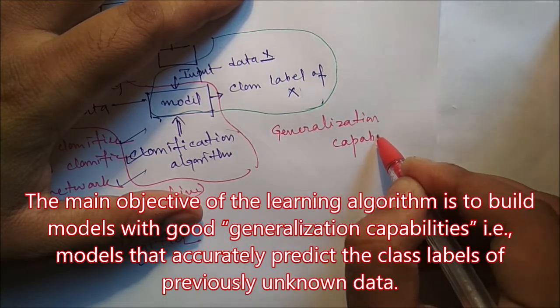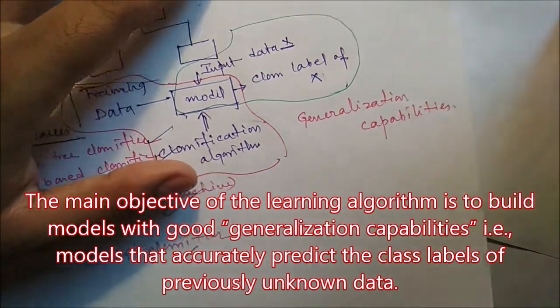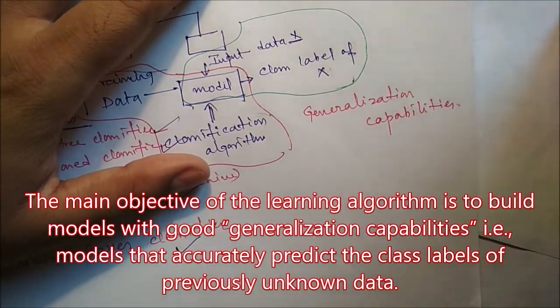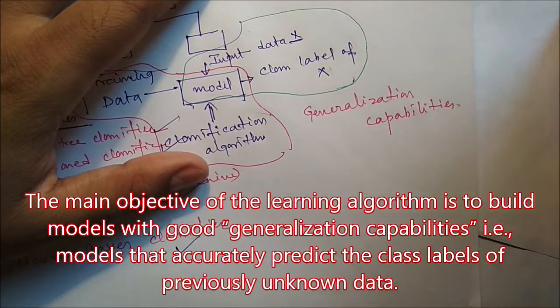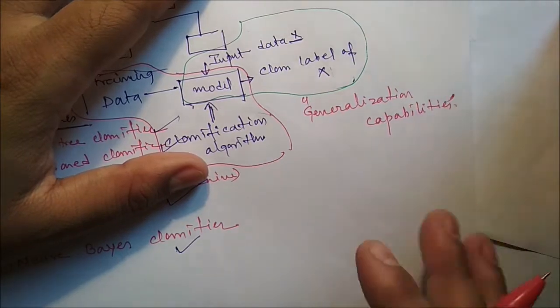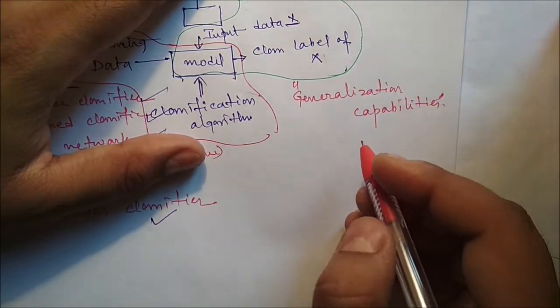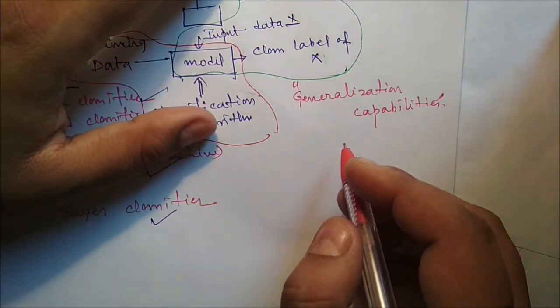What is that? It is a model that accurately predicts the class levels of previously unknown records. So if the generalization capability is good, that means it can correctly predict the class level of unknown data.